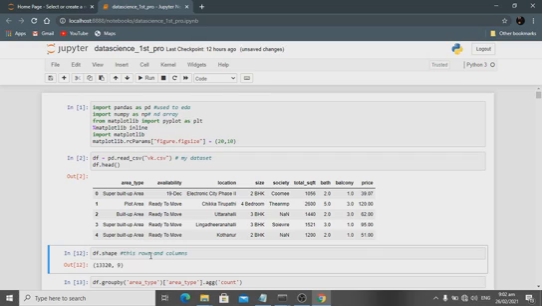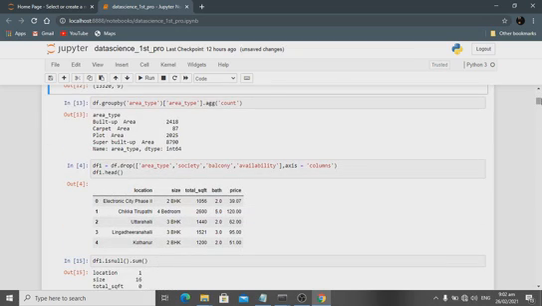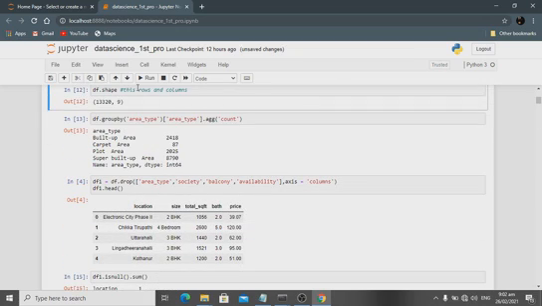df.shape gives the rows and columns: 13,320 rows and 9 columns. Then df.groupby is very useful for me, from the pandas library. What kinds of area types does the data set have? This kind of thing is very, very important.